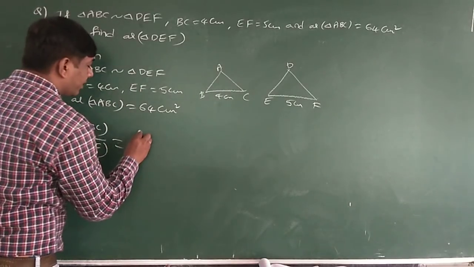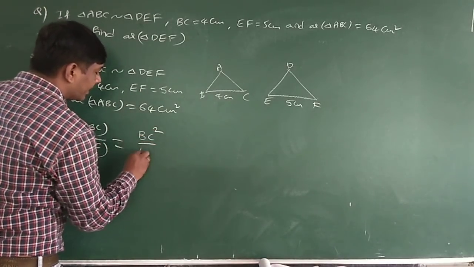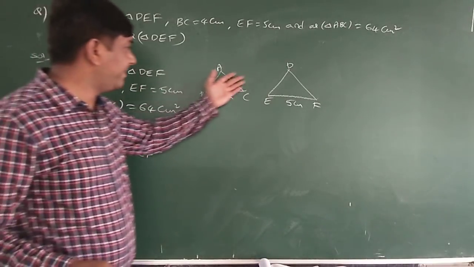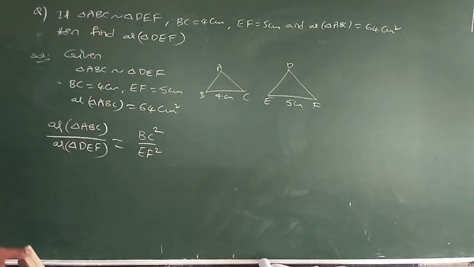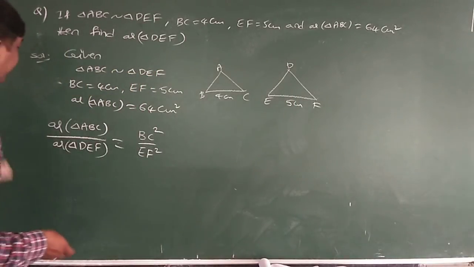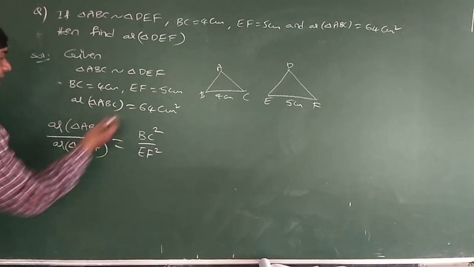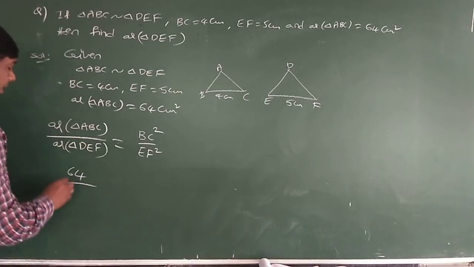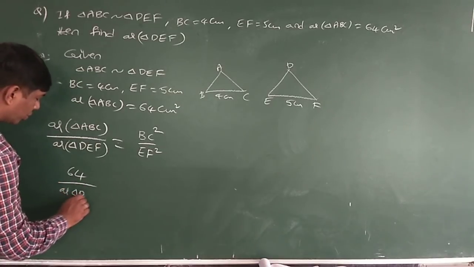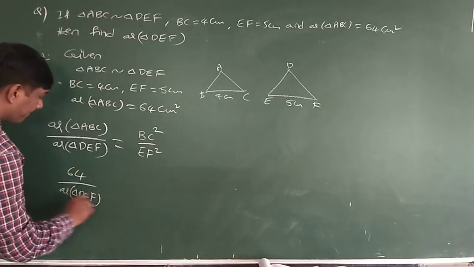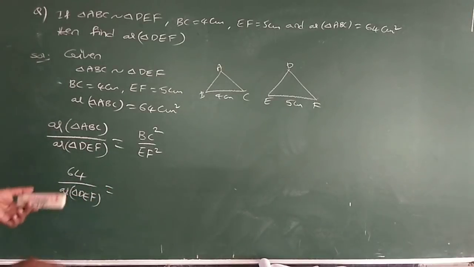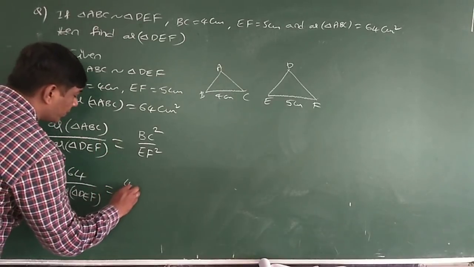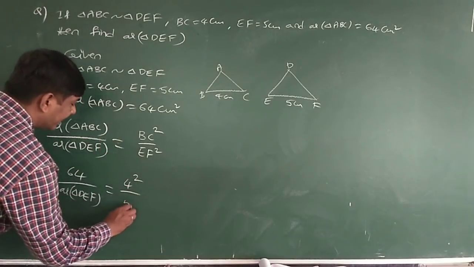So area of triangle ABC by area of triangle DEF is equal to BC square by EF square. Area of triangle ABC is already given as 64, and area of triangle DEF I don't know, and BC, EF means 4 square by 5 square.